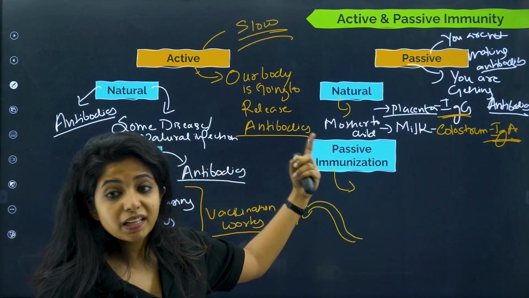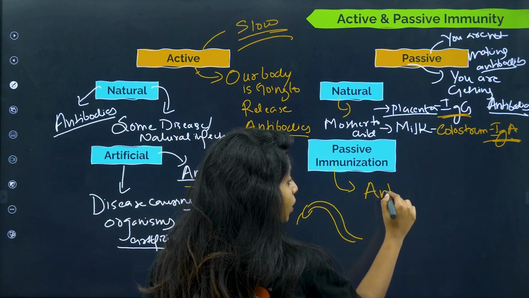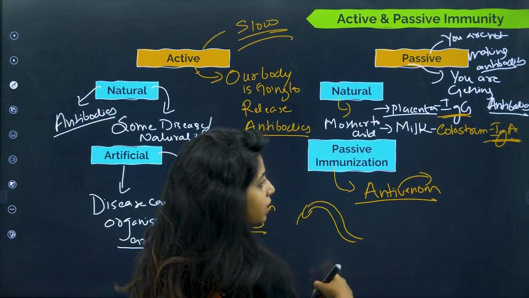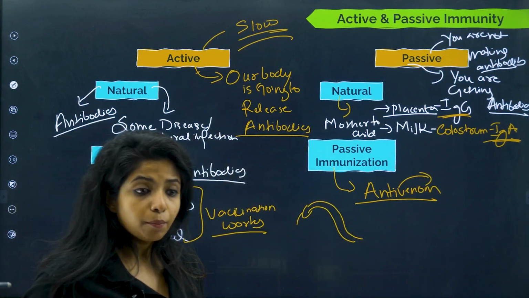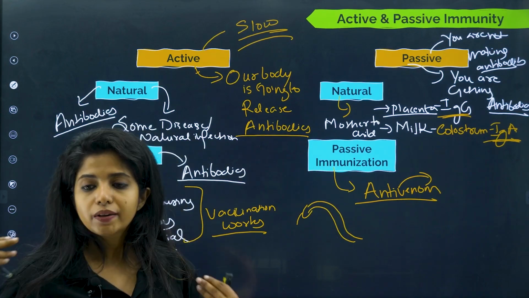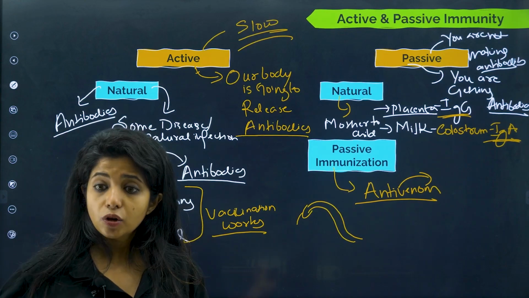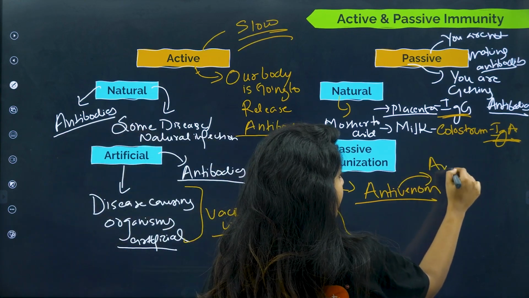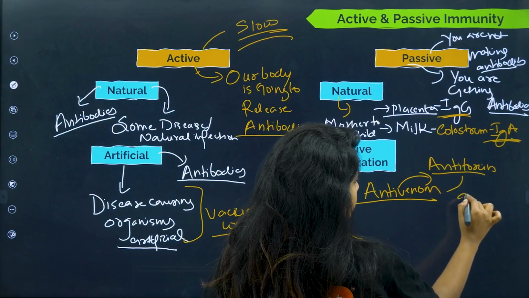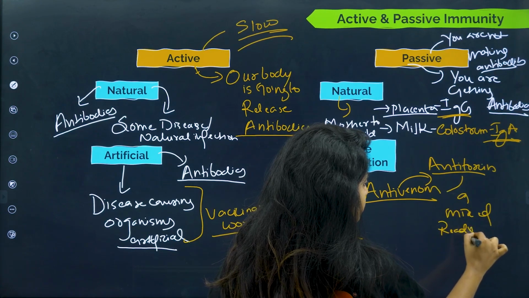So it is known as passive immunization because, for example, a snake bite has come, you are going to put anti-venom, which is basically a mix of antibodies and all the other things which are required for you to survive. Or for example, tetanus. In tetanus also you put antitoxin. Antitoxin is again a mix of antibodies and everything, a mix of ready-made antibodies.